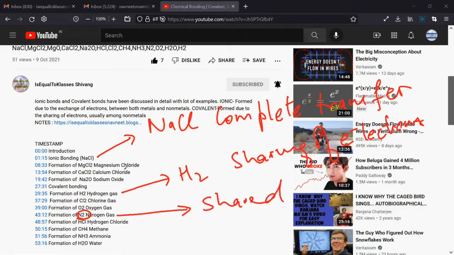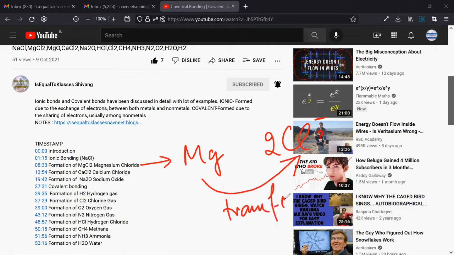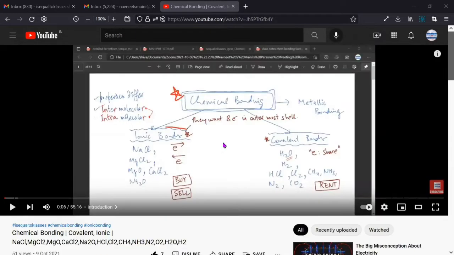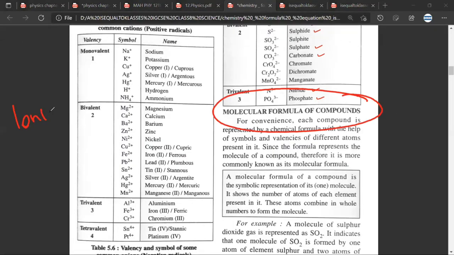Shabash. Now, if I tell you that MgCl2 is an ionic compound, what will happen? The electrons will be? Sir, Mg and Cl will give electrons to each other. Yes. Mg will completely transfer its two electrons to two atoms of chlorine. Have you understood? Yes, sir. There would be complete transfer and complete acceptance. Are we very clear about this? Yes, sir. If you still have any doubt, just go through this lecture again. Now, why is it important? Because in this lecture, we'll be writing mostly the molecular formula of ionic compounds. Have you understood? Yes, sir.